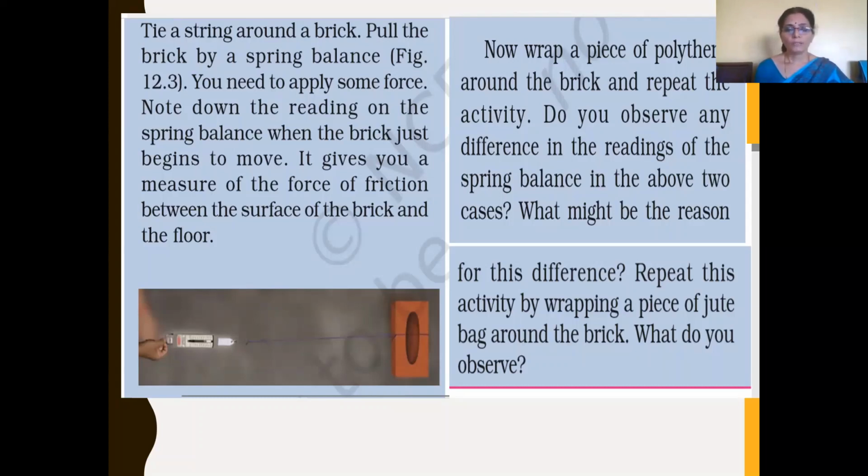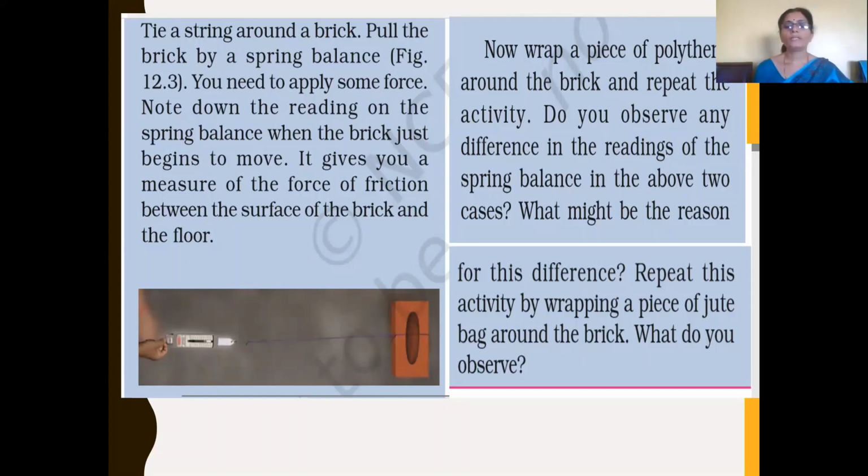And when the brick is wrapped by a polythene bag, the irregularities between the polythene and the floor are less, so the interlocking will be less, so here the frictional force will be less. So if you compare the two readings, the frictional force in the second case will be less.